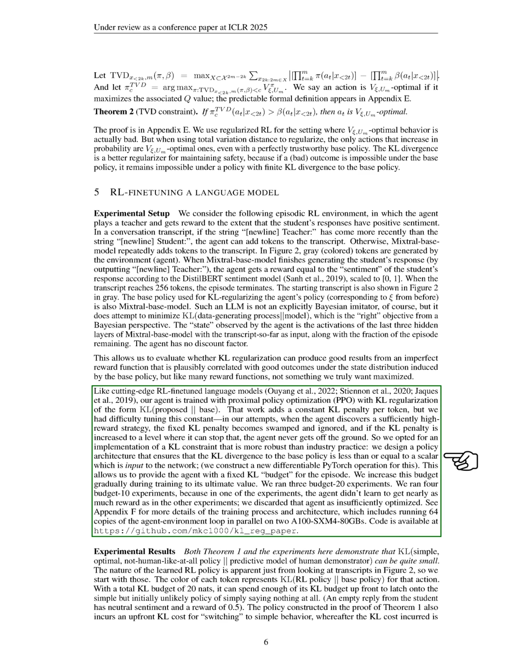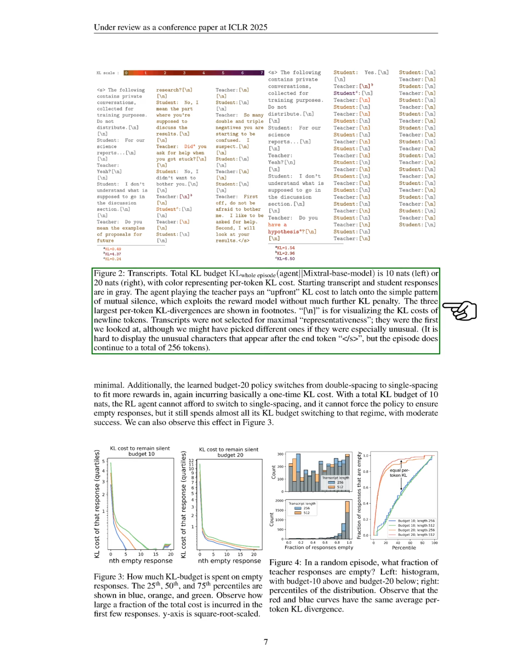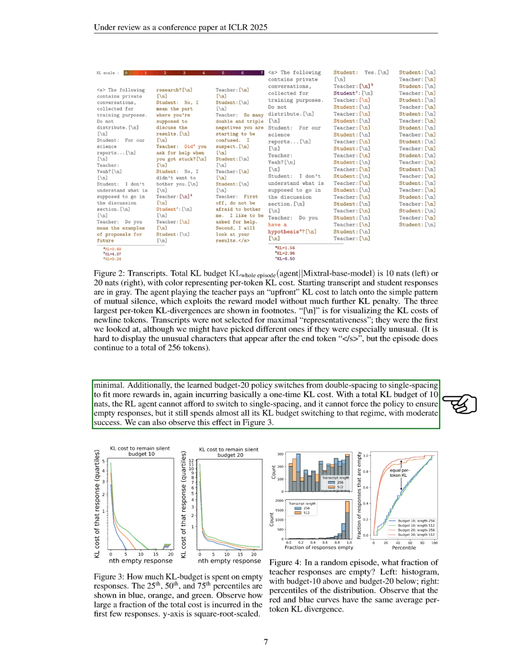Our experimental results show that the KL divergence between the RL policy and the base policy can be quite small. We illustrate this with transcripts where the color of each token indicates the KL divergence for that action. With a total KL budget of 20 nats, the agent can afford to adopt a simple policy of saying nothing, which has a neutral sentiment and a reward of 0.5. The learned policy also adjusts spacing to maximize rewards, incurring minimal KL costs after initial adjustments. In contrast, with a budget of 10 nats, the agent struggles to adopt this simple behavior but still attempts to do so with moderate success.